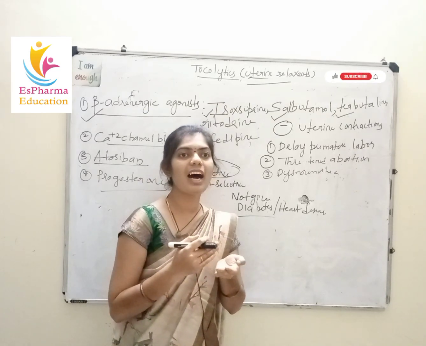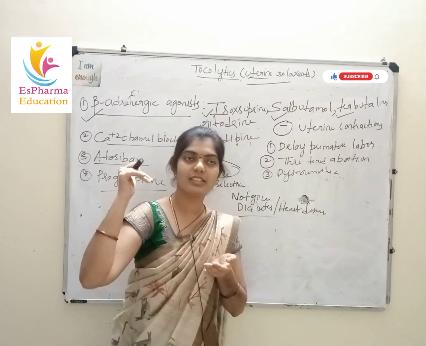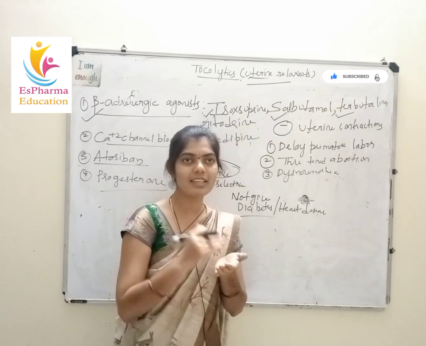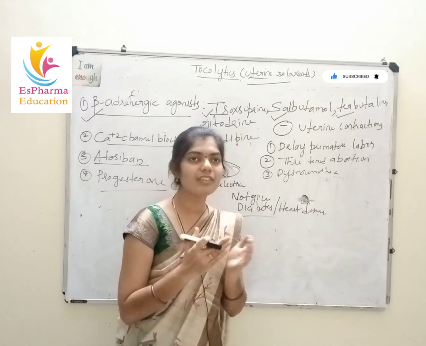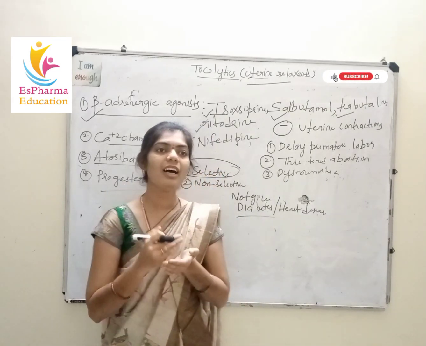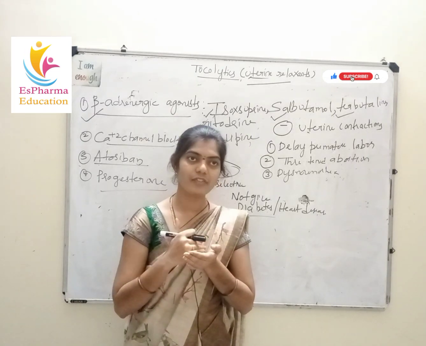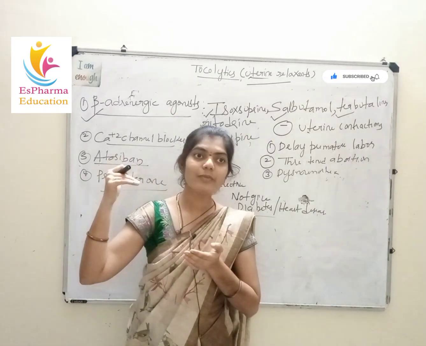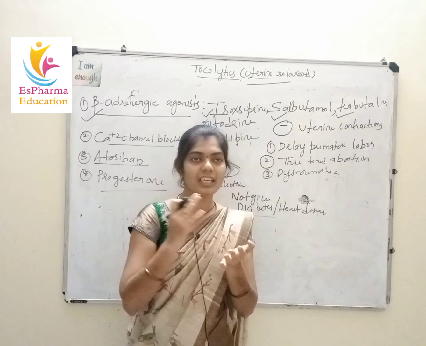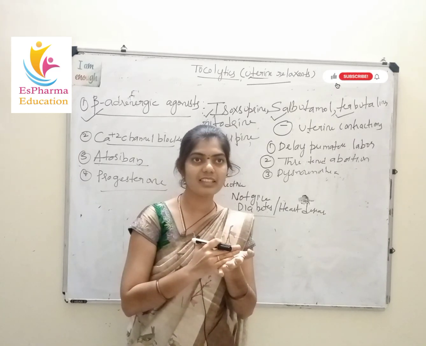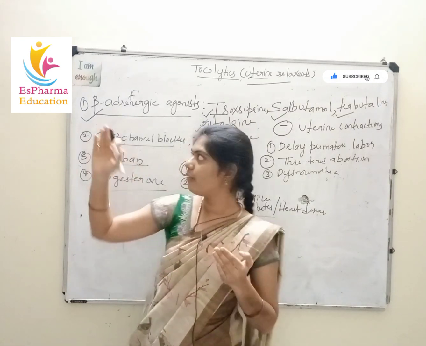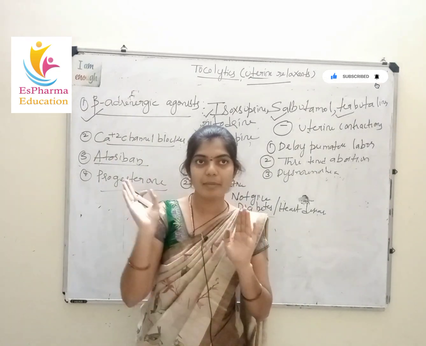Then, the adverse effects of beta 2 adrenergic agonists are tachycardia, palpitation, hyperglycemia as well as hypokalemia. Sometimes they will ask you the adverse effects of beta 2 adrenergic agonists when used as a tocolytic. So there are 4 kinds of adverse effects: tachycardia, palpitation, hyperglycemia and hypokalemia. With this, the beta adrenergic agonists are completed.